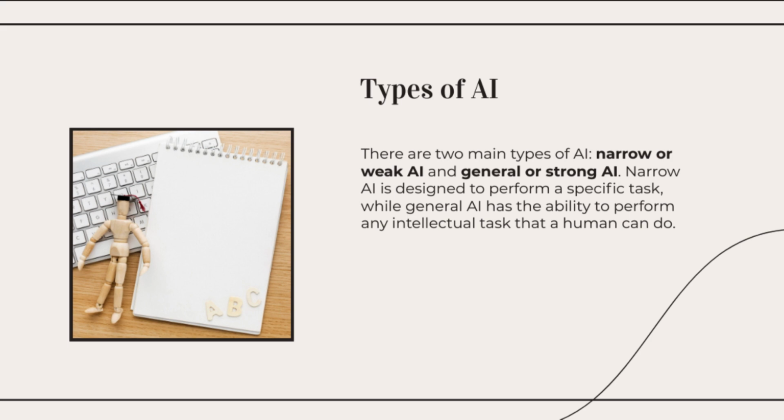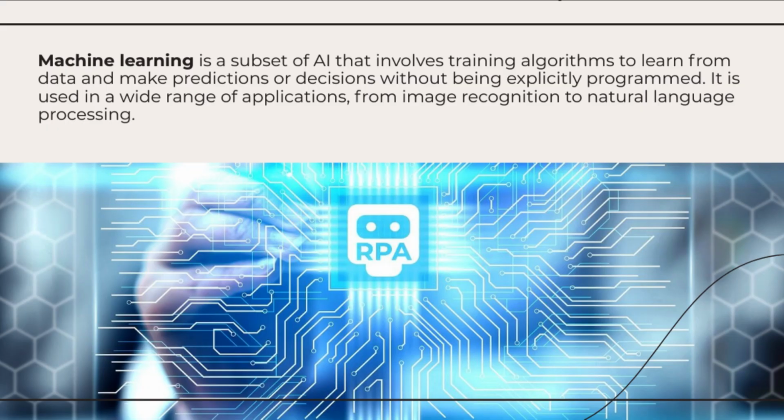3. Natural language processing. NLP involves the interaction between computers and human language. It enables machines to understand, interpret, and generate human language. NLP is used in applications like chatbots, language translation, and sentiment analysis.